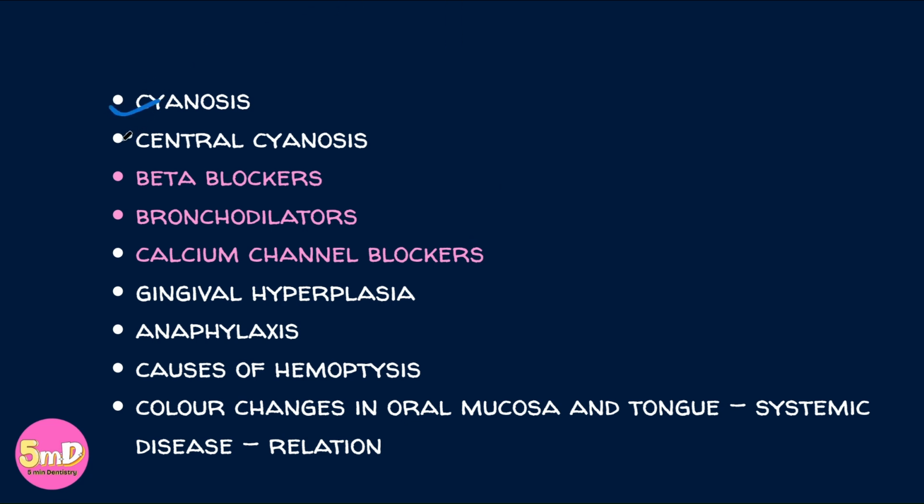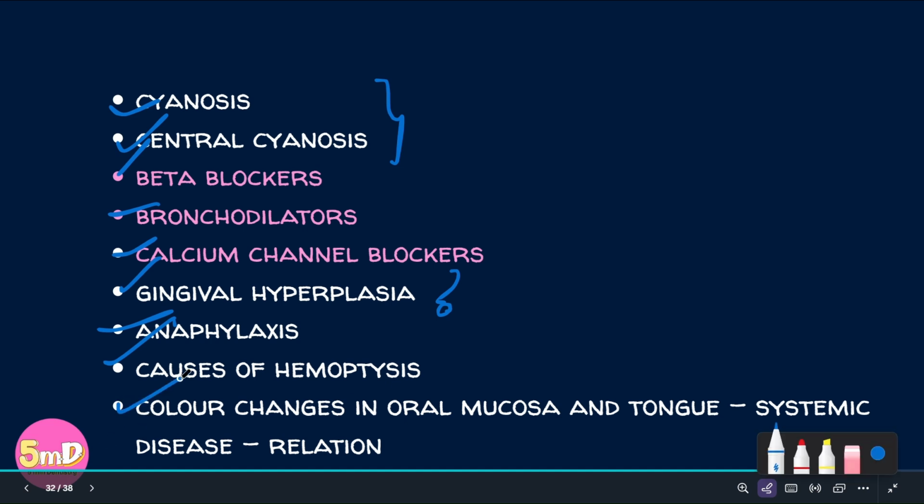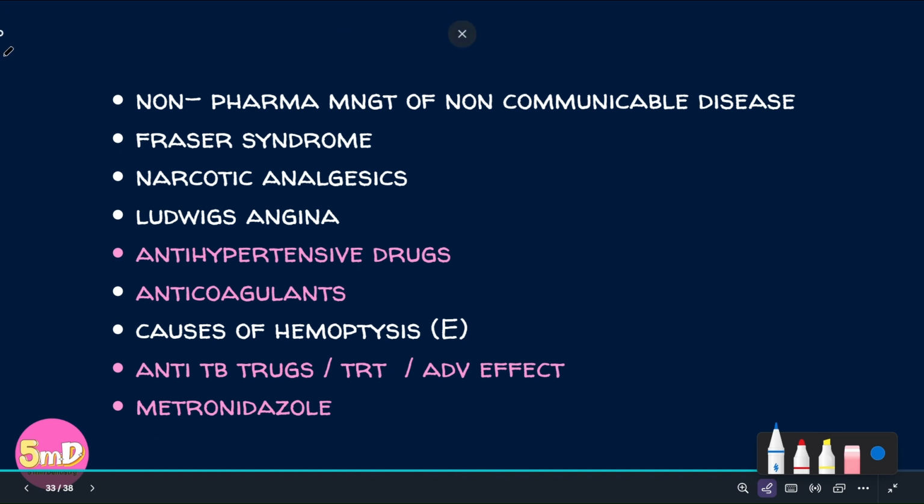So let us see. Cyanosis and central cyanosis are clinical features to learn about. Clubbing we saw earlier. Beta blockers, bronchodilators, calcium channel blockers are the drugs asked here. Gingival hyperplasia. What are the drugs which cause gingival hyperplasia? You can also refer your perio book. Anaphylaxis has been asked. Anaphylactic shock also you should know. Causes of hemoptysis, one of the important clinical features. Color changes in oral mucosa and tongue, and the relation of which to systemic disease. So you should know about that, similar to oral manifestations, right?